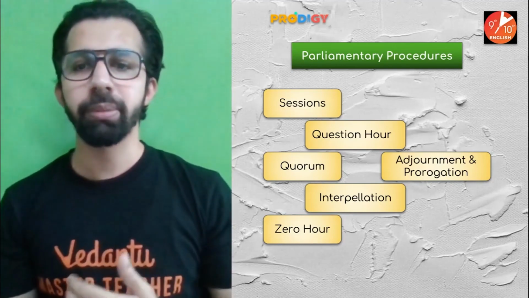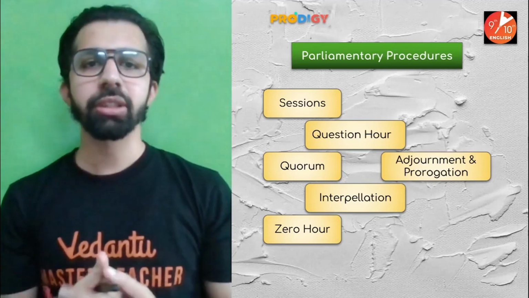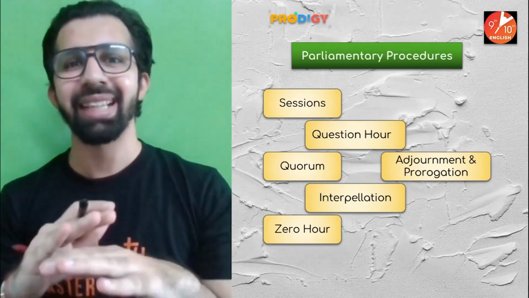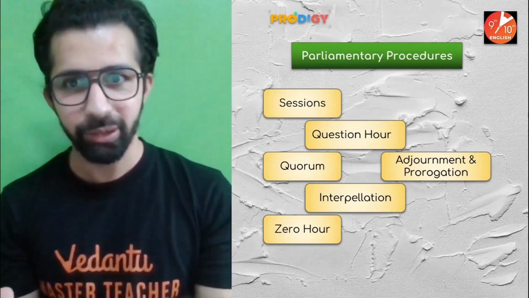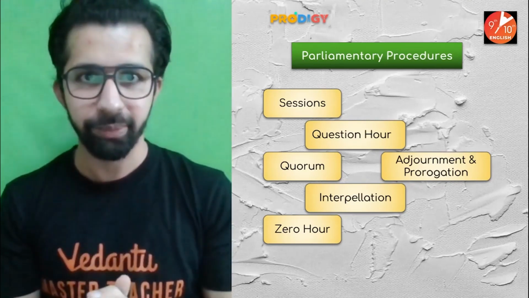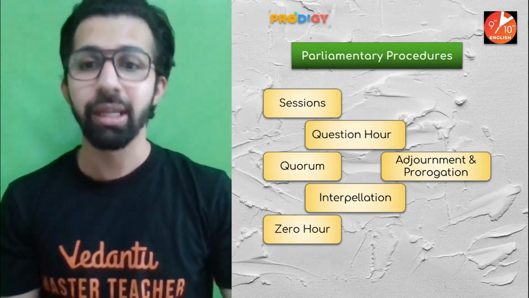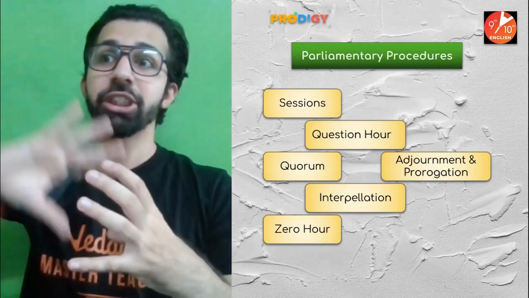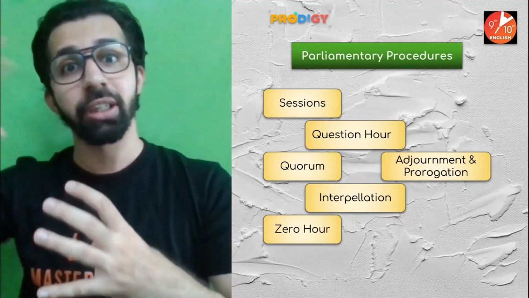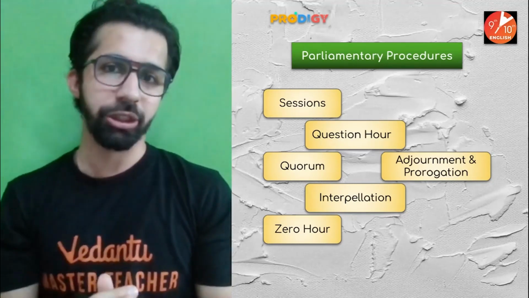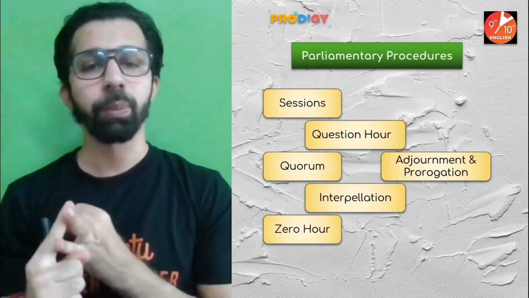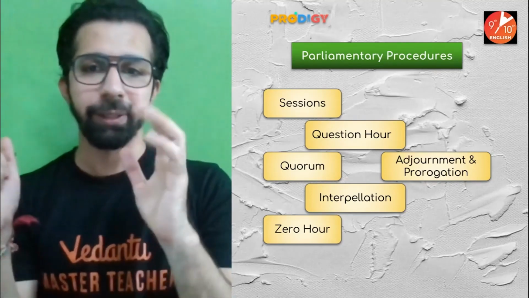Next, we have got adjournment and prorogation. Guys, adjournment means the session for the day or for the sitting is ended or suspended for the day. Last time I told you the reasons. And what is prorogation? Guys, prorogation means when the entire session gets terminated. Adjournment is done by the speaker and prorogation is done by the president.